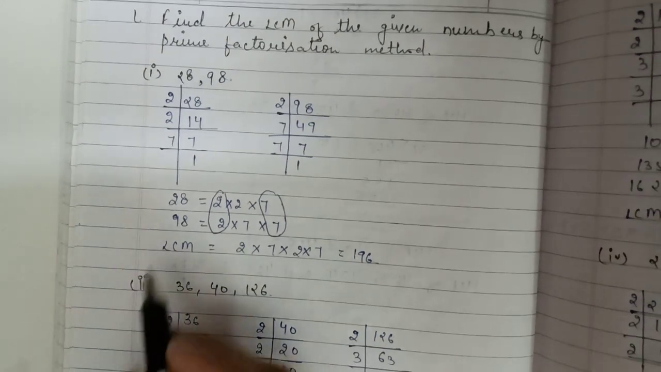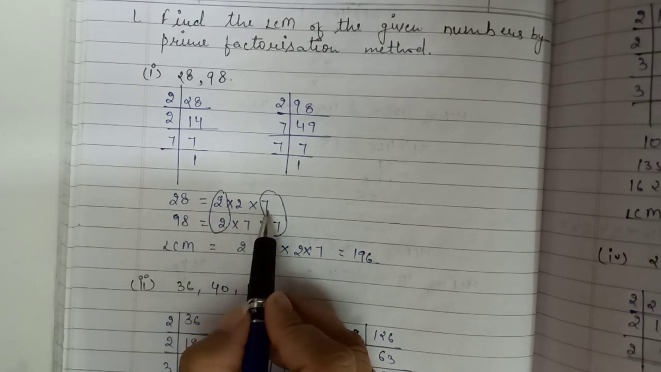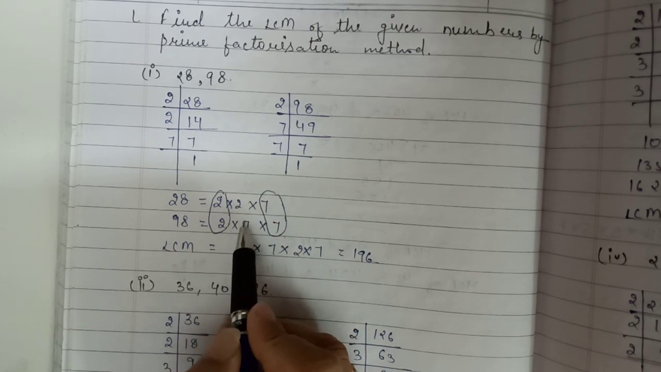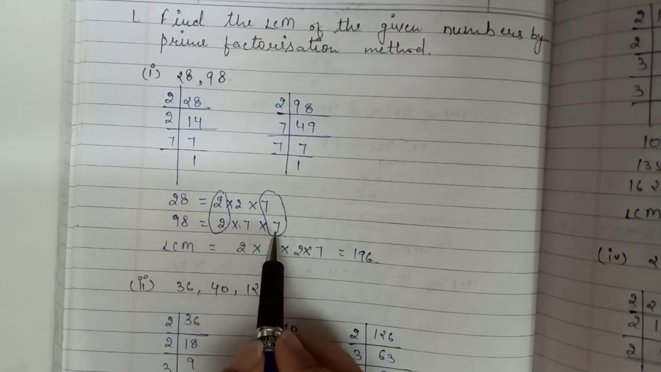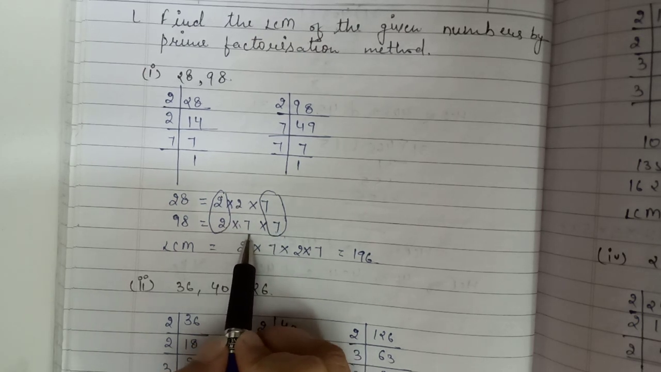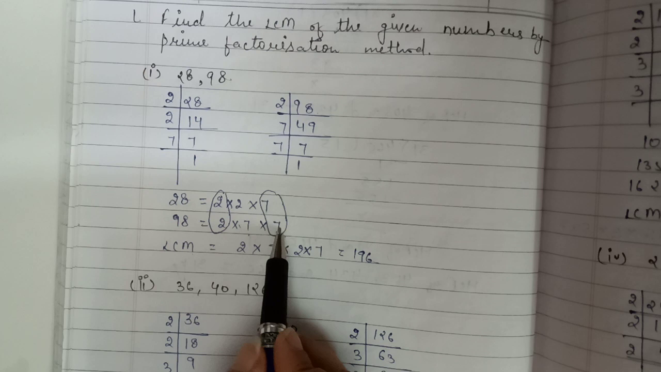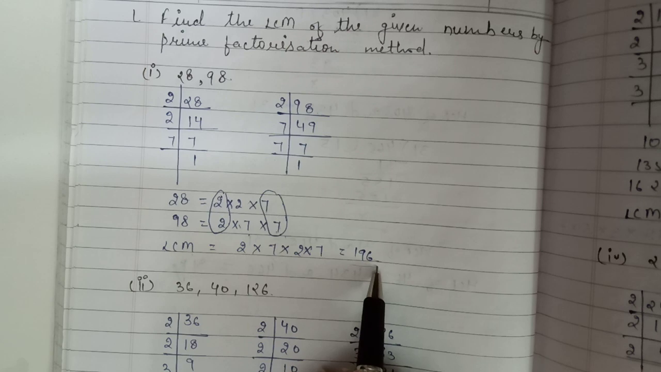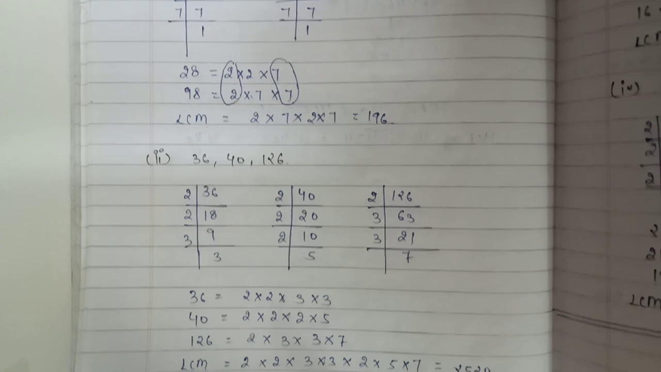So here we can see that 2 and 2 are a pair of 28 and 98, and then 7 and 7 is another pair of both the numbers, and these 2 and 7 are without pair. So in LCM we consider pairs as one time, we know, and these unpaired numbers we will also multiply with the paired number. That means the LCM will be 2 into 7, then into 2 into 7, and the LCM will be 196.